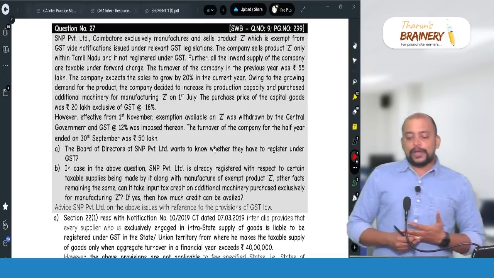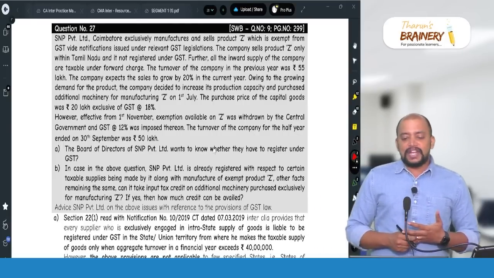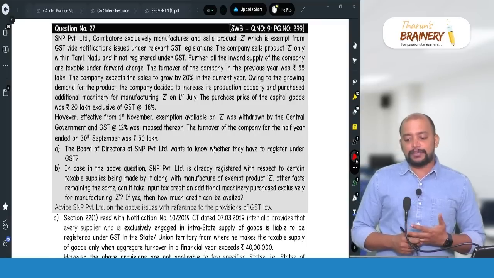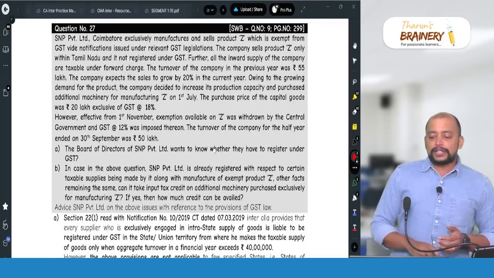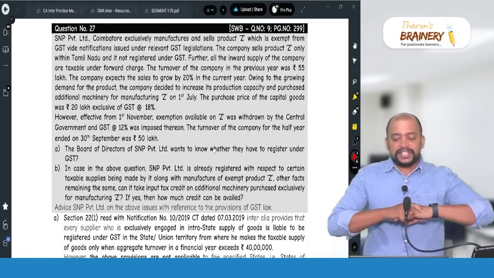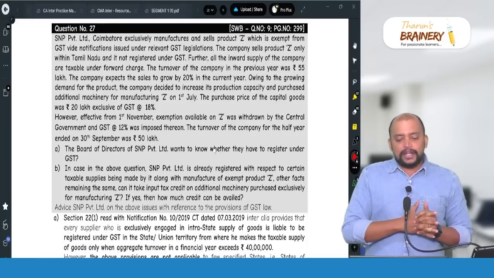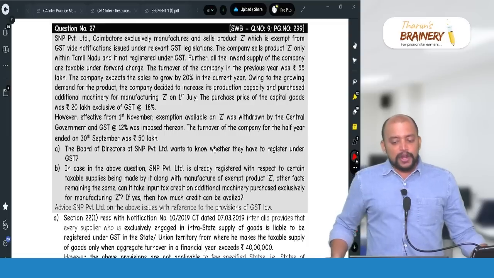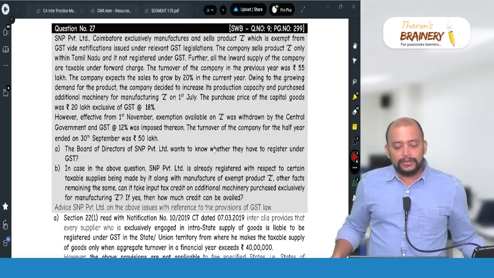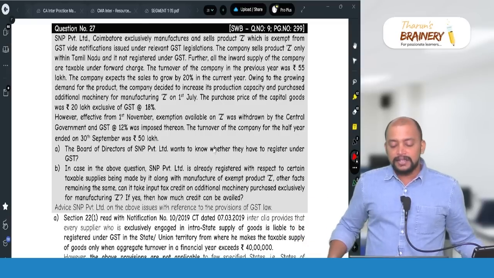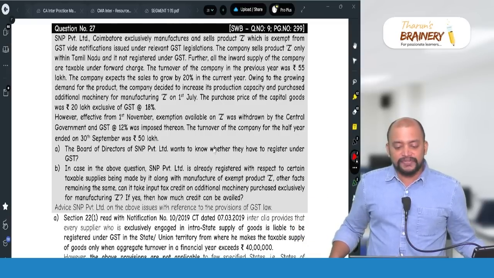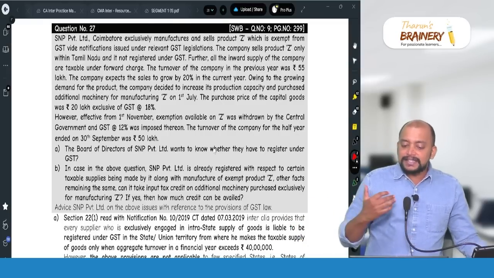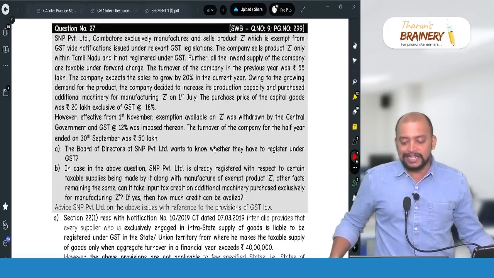S&P Private Limited, Coimbatore, page number 299. Exclusively manufactures and sells product Z, which is exempt from GST vide notification issued under relevant GST legislations. The company sells product Z only within Tamil Nadu and is not registered under GST. Further, all the inward supplies of the company are taxable under forward charge. The turnover of the company in the previous year was 55 lakhs. The company expects the sales to grow by 20% in the current year.